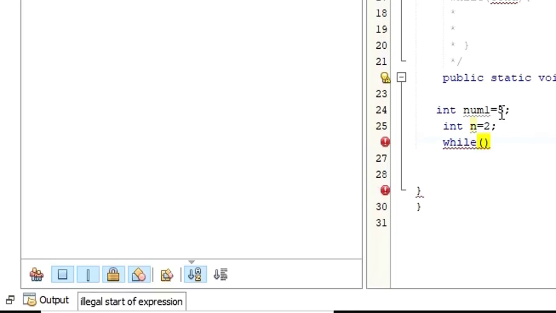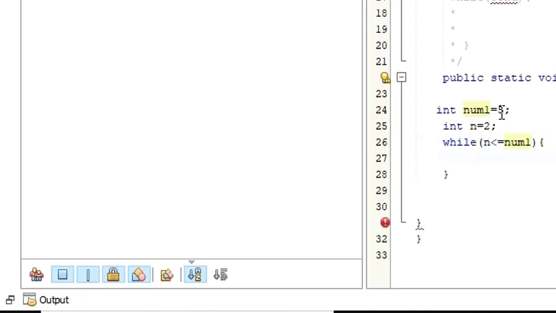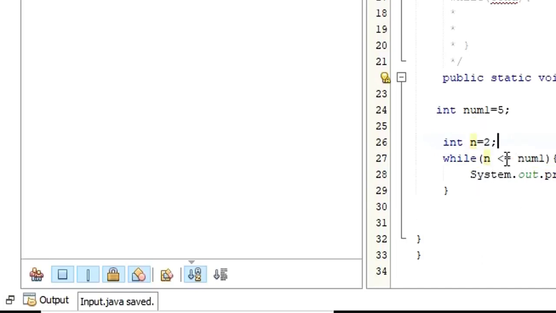While n is less than or equal to num1, I'm going to print, same as in the for loop. I have declared two variables, n and num1, and assigned the values. So the n value is 2, and we compare it with num1. 2 is less than or equal to 5, this condition is true, so it's going to print, let me say, learning Java.